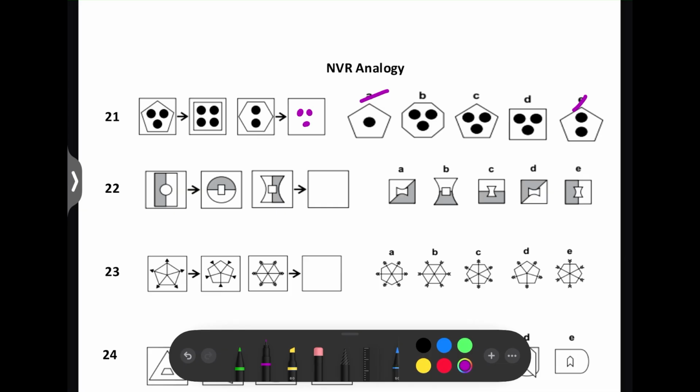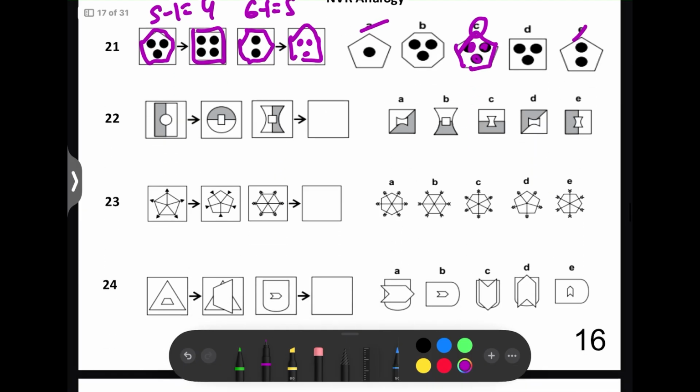Next, let's look at the actual shape. So here we've got 1, 2, 3, 4, 5. We've got a 5-sided shape, and then here we have a square, so 4-sided. So we have -1. Here we've got a hexagon, 6-sided shape. -1, we're going to have a 5-sided shape, so it's going to be a pentagon. So the answer has got to be C. We've got the pentagon with the 3 black circles inside.